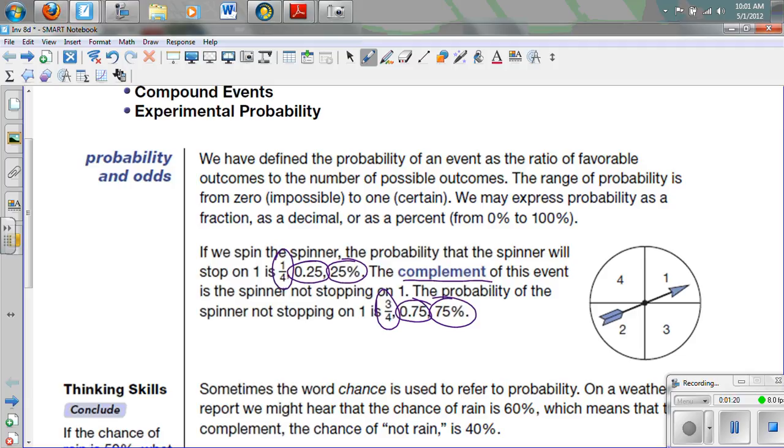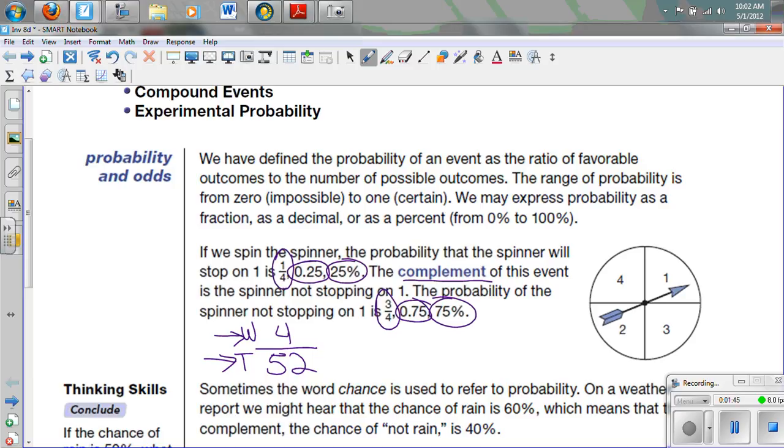So if we're looking at a deck of cards and we want kings, then there are 4 kings in a deck of 52 cards. So this is always the total in probability. And the top then in probability is what we want. And so the complement of that is going to be what we don't want.